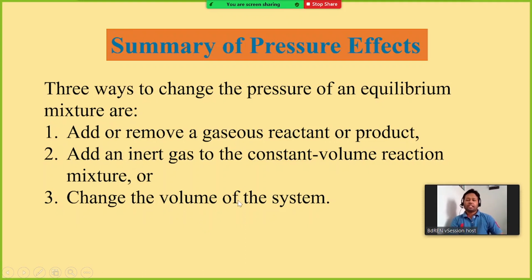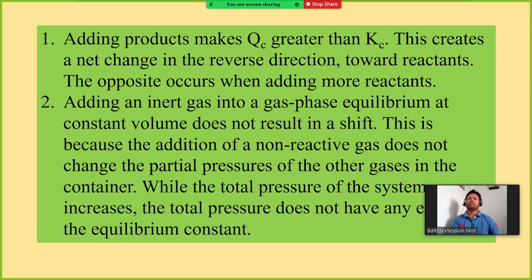That means by changing the volume, either increasing or decreasing it, you can change the pressure of the system so that the equilibrium position can be moved left or right.